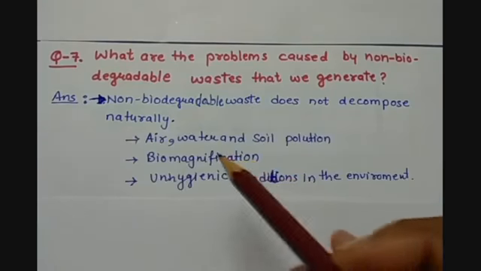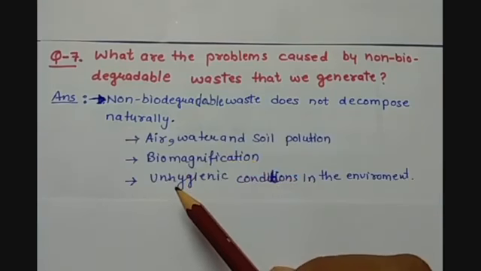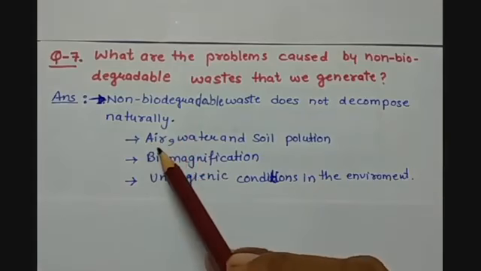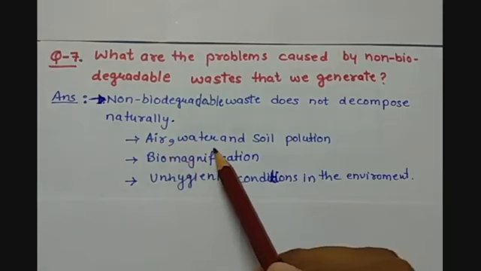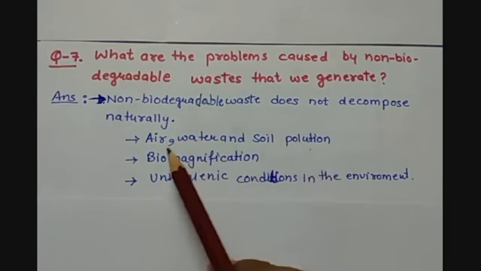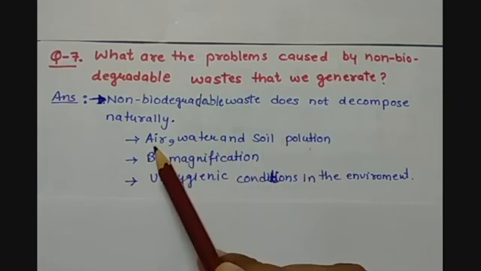As they cannot be degraded by natural processes, they create many problems, and some of them are that they create air, water and soil pollution. For example, when polythene is burnt, it creates harmful gases and releases them into the atmosphere, which causes air pollution.